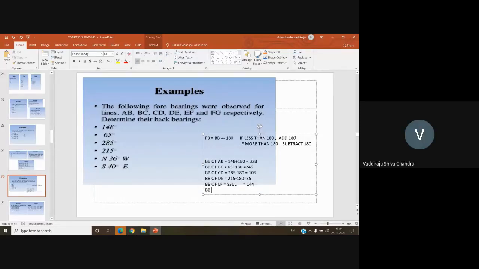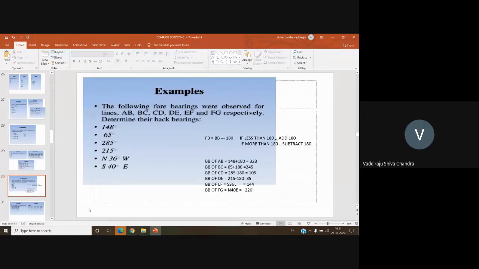Okay, next one, back bearing of FG is equal to north 40 degrees east. If you convert it to whole circle bearing, what will be the value? 220. Okay. This is how you need to calculate.